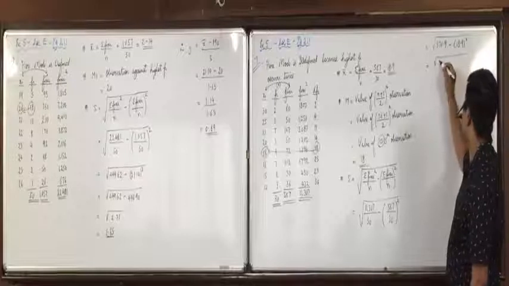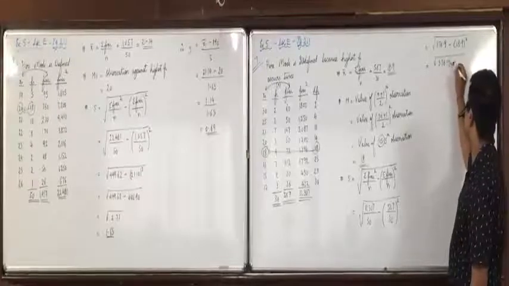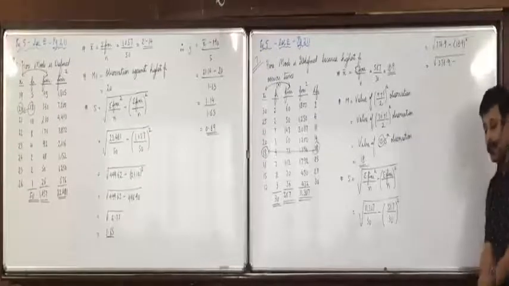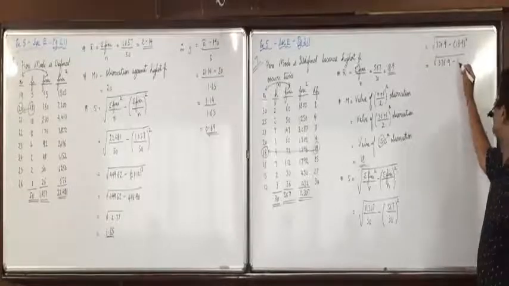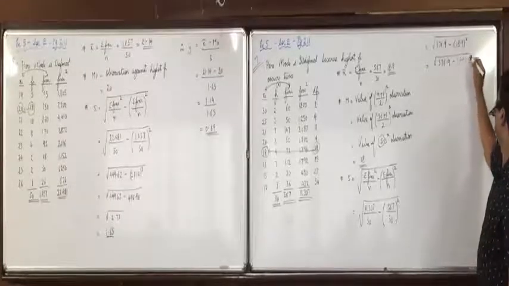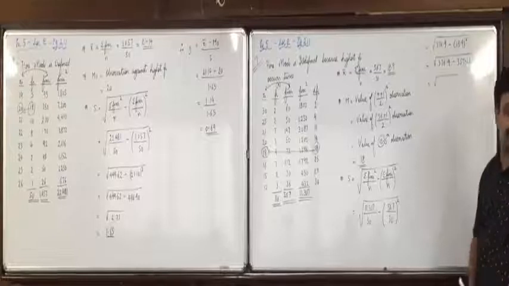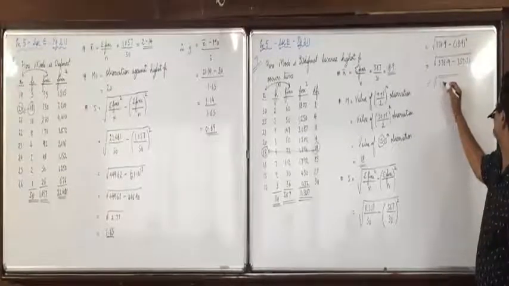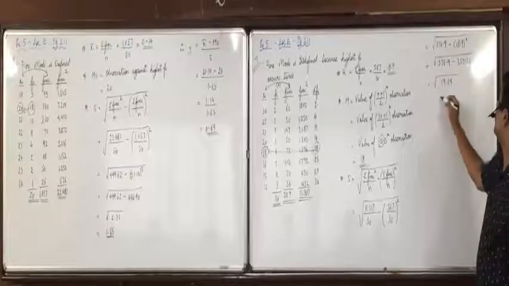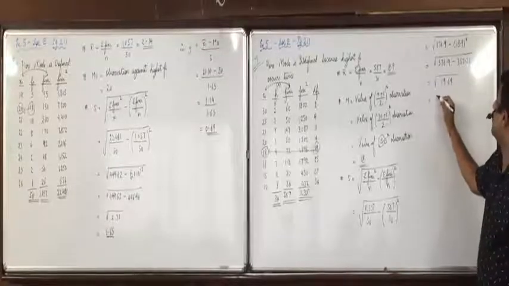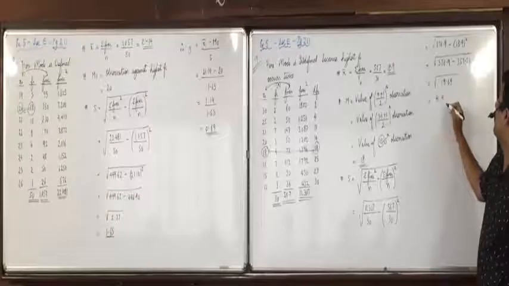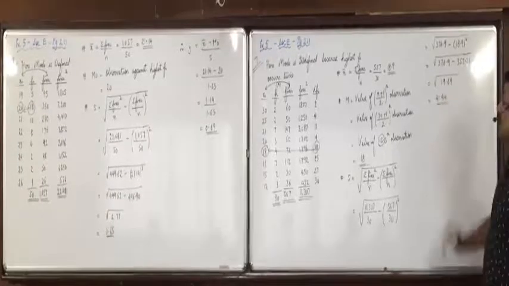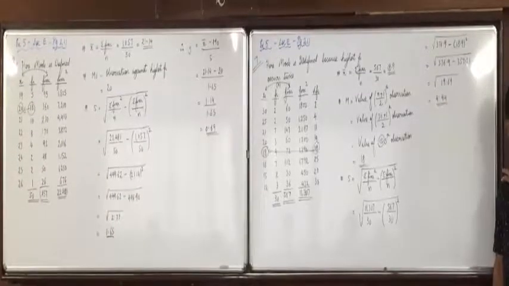So square root of 376.9 minus 357.4121. So the difference comes to 19.69 and the square root is 4.44. Are you all clear with it?